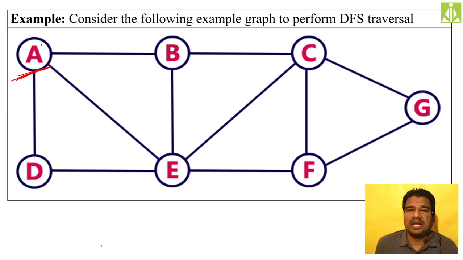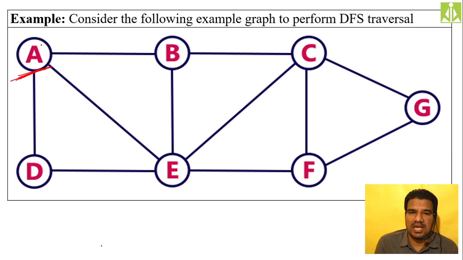Visiting the node, green color. Backtracking, black color. You have to repeat the process until all nodes become black, because forward traversal as well as backward traversal are both important here. When all your nodes are black, you will get the spanning tree. I will show you how.